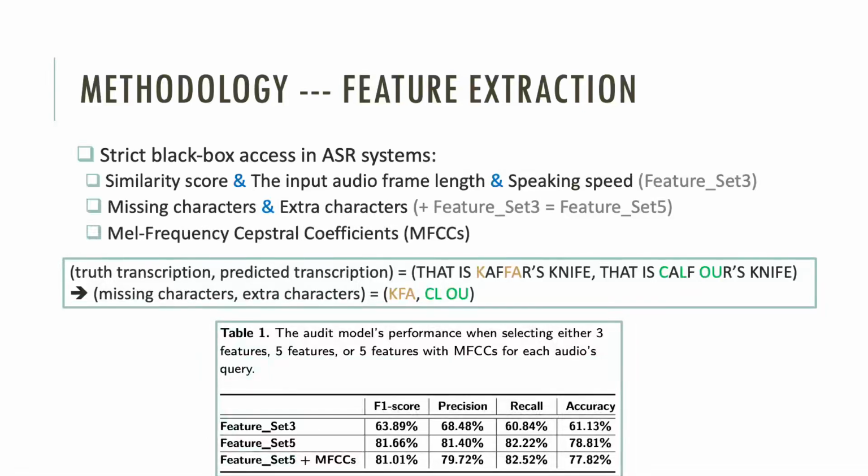Therefore, we use feature set 5 in feature extraction to build our auditor. Note that since our auditor is the first work investigating user level membership in ASR systems, the comparable baseline is considered as 50% in accuracy.